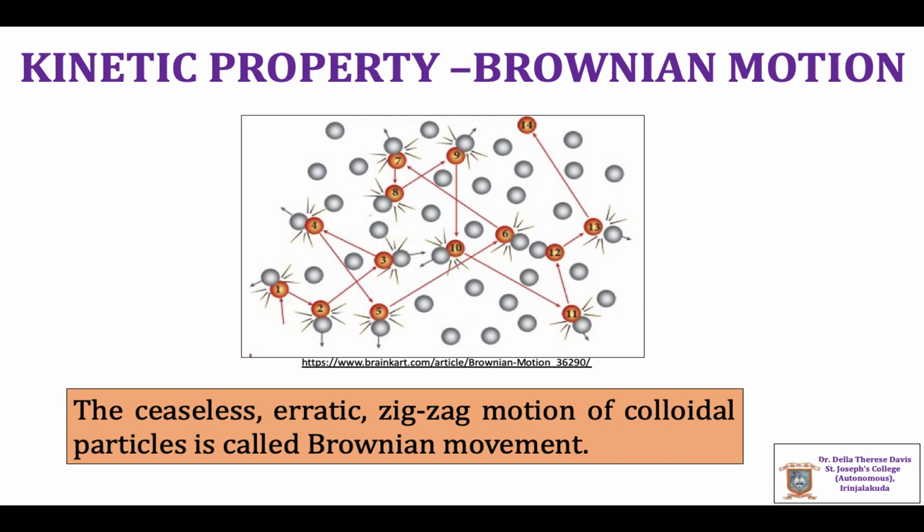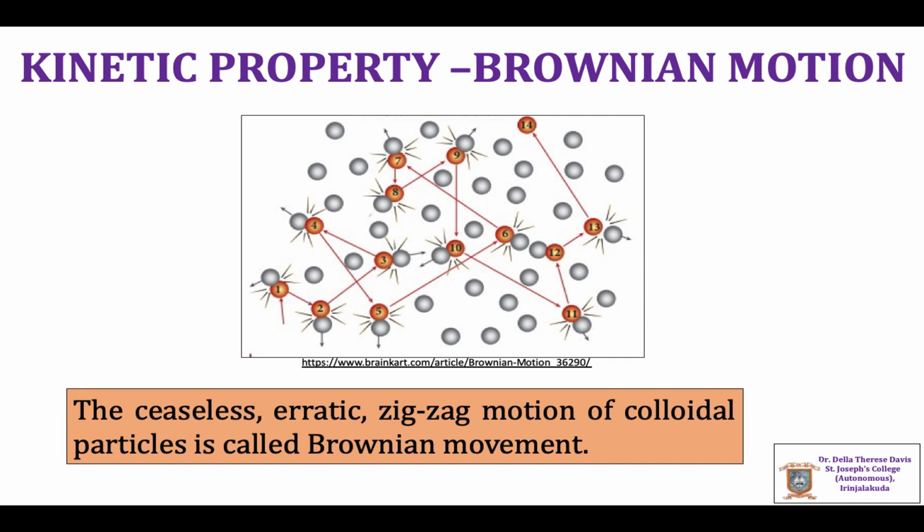This property was observed by Robert Brown, who was an English botanist, while observing pollen grains in aqueous suspension, where they showed constant motion. Later on, when the ultramicroscope was invented, it was found that the particles of lyophobic sols were also in a state of ceaseless erratic motion, similar to that of the pollen grains.